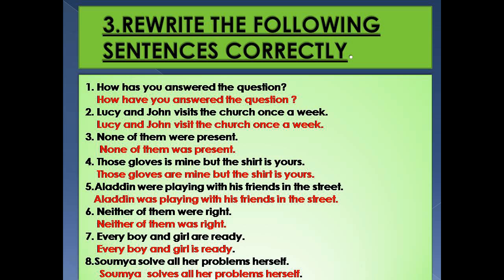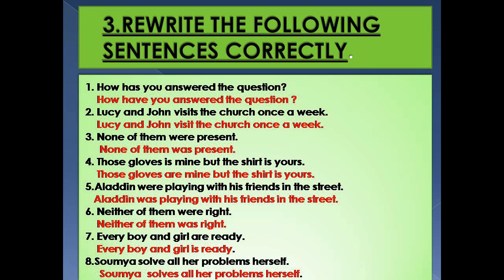Number 7. Every boy and girl are ready. Every boy, each girl. So each boy is ready, each girl is ready. So every boy and girl is ready. Every boy and girl, but actually the subject is singular. Every boy and every girl is ready. Number 8.